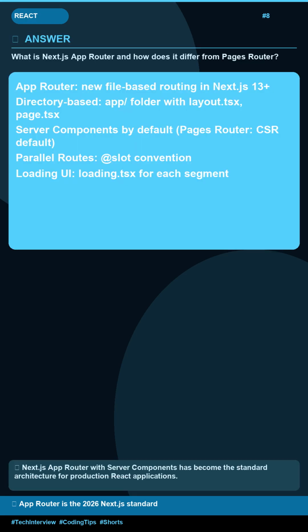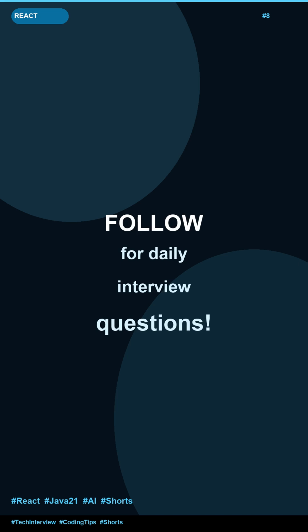Here's the answer. App Router. New file-based routing in Next.js 13 plus. Directory-based. App folder with layout.tsx. Page.tsx. Server components by default.